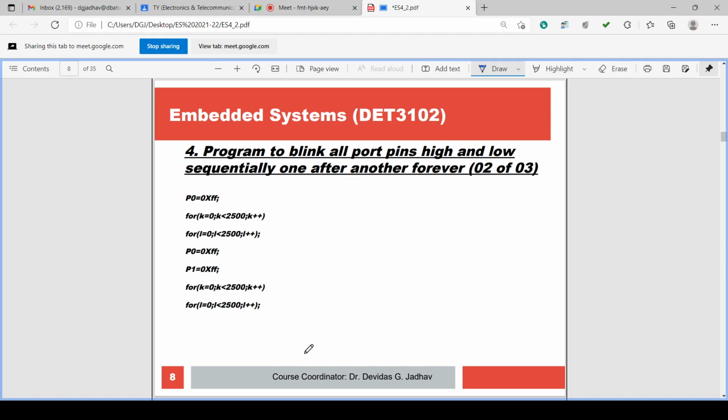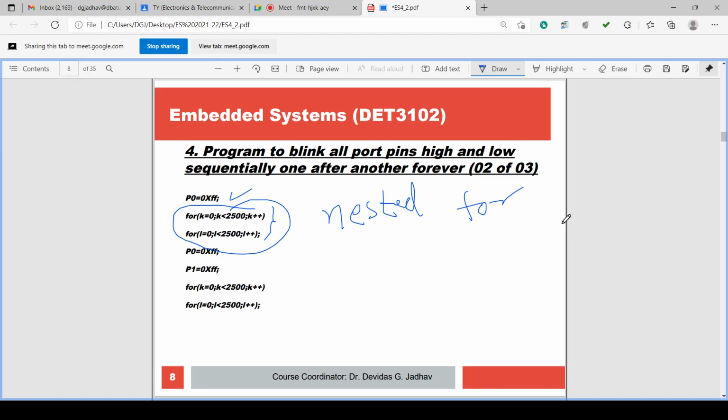So P0 is made 1, delay is there. This delay is generated with a nested for loop. Here we have seen the concept of nested for loop, isn't it? Nested for loop is executing the next for loop. One for is having a part of the program which has one more for loop. This is called nested for loop.